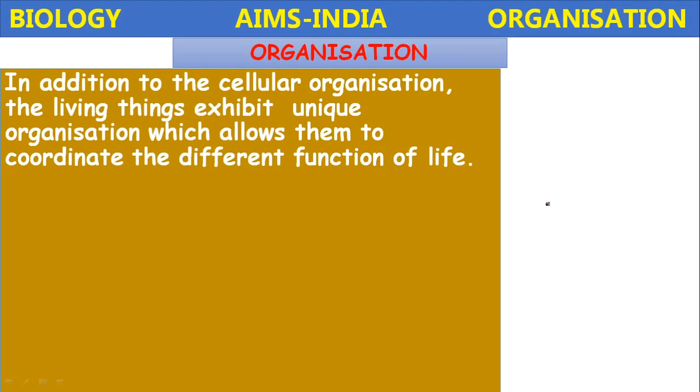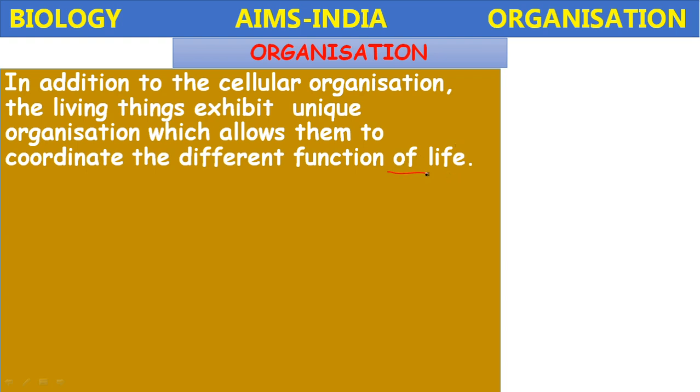Organization. What is organization? How does it proceed in the living things? In addition to the cellular organization, the living things exhibit unique organization which allows them to coordinate the different functions of life.